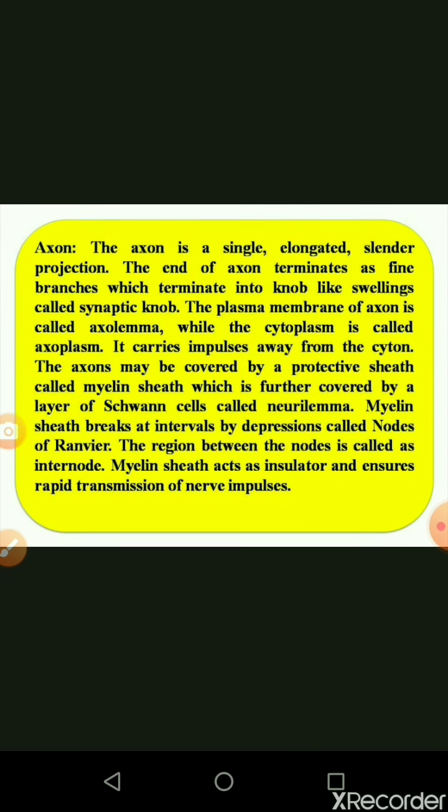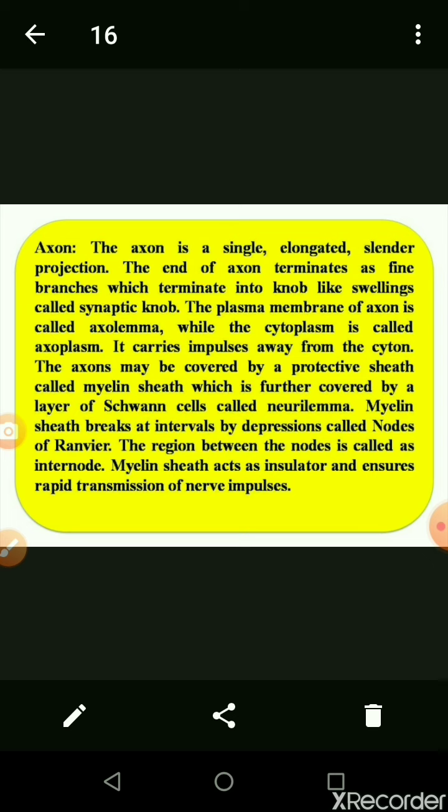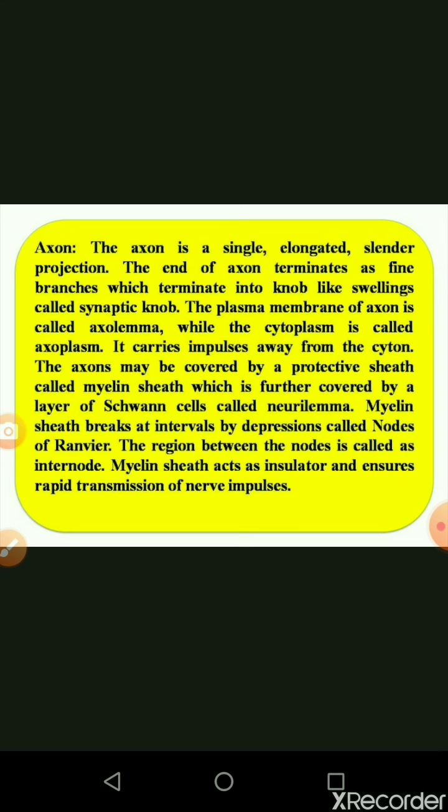The last one, the longest portion, is called the axon. The axon is a single, elongated, slender projection. The end of the axon terminates in fine branches, which end in a knob-like swelling called the synaptic knob. The axon is a slender, long tail-like structure, and at the end of the tail there is a small knob-like swelling called the synaptic knob or axon terminal.